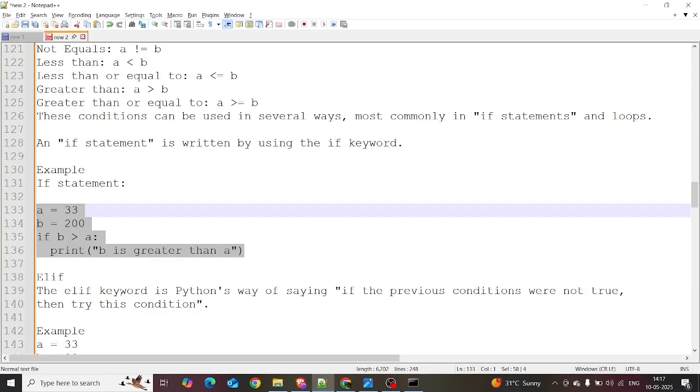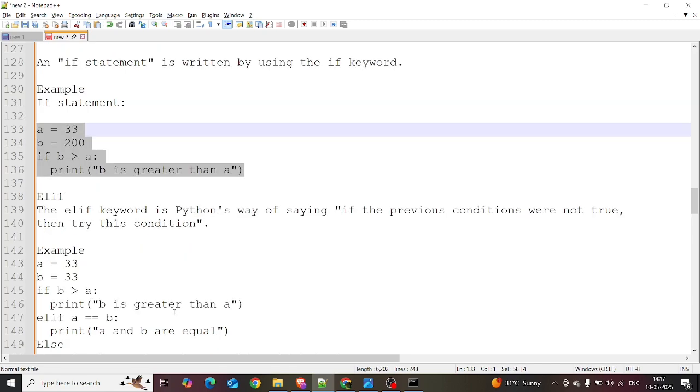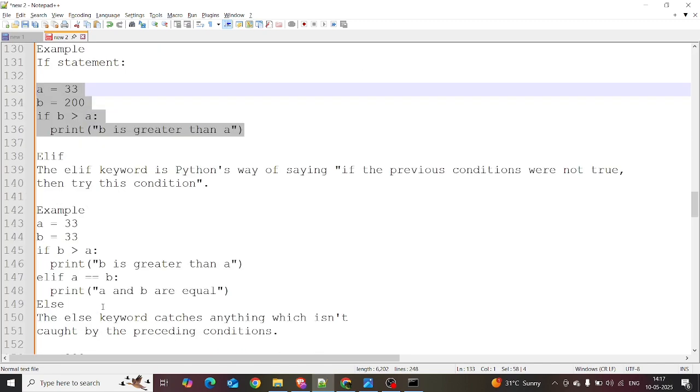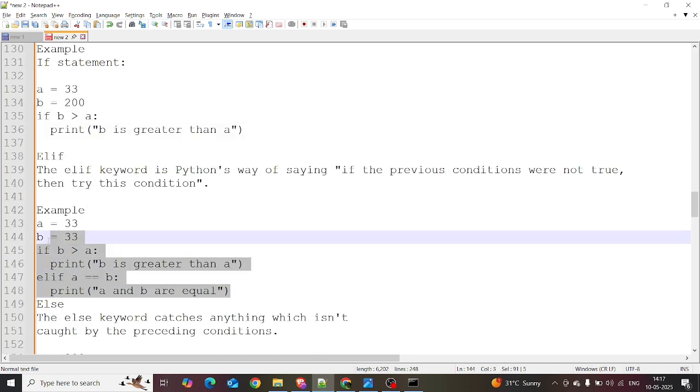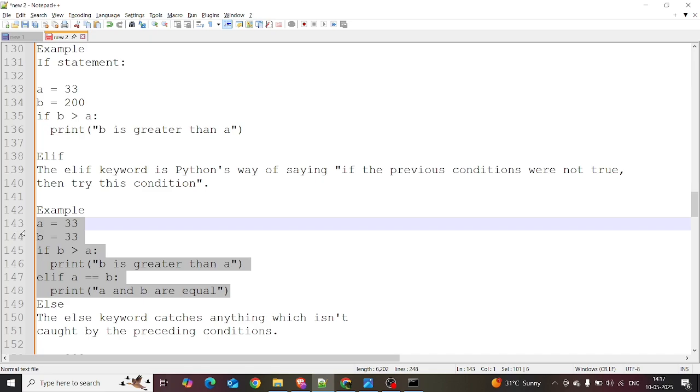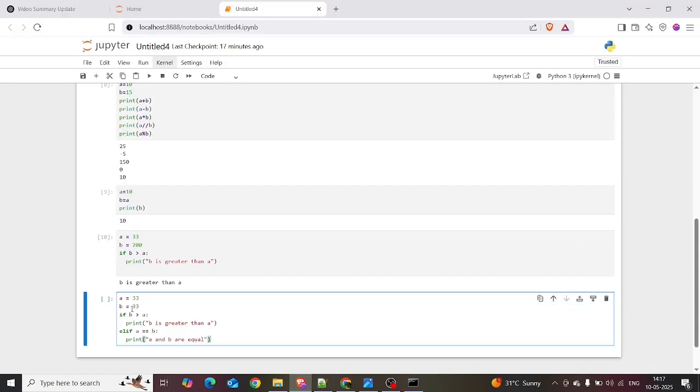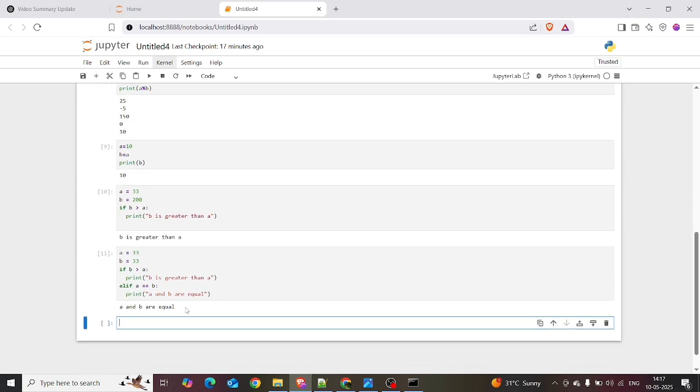There is another keyword, the elif keyword. Python says if the previous condition was not true, then try this condition. So there comes the elif statement. I have already written the code, so I'm copying and pasting it here and executing it.